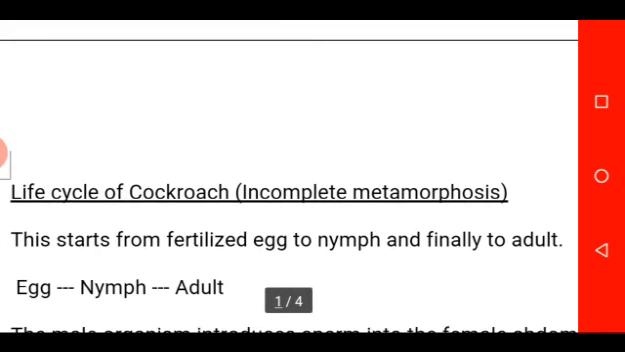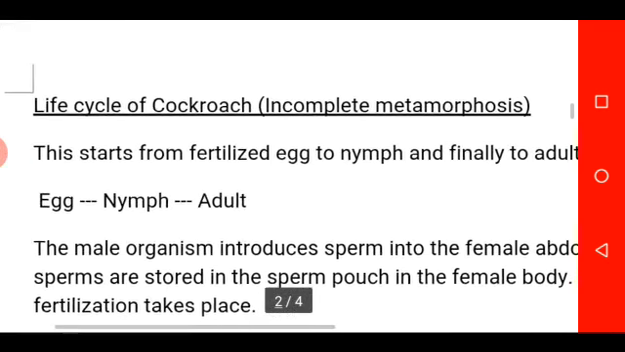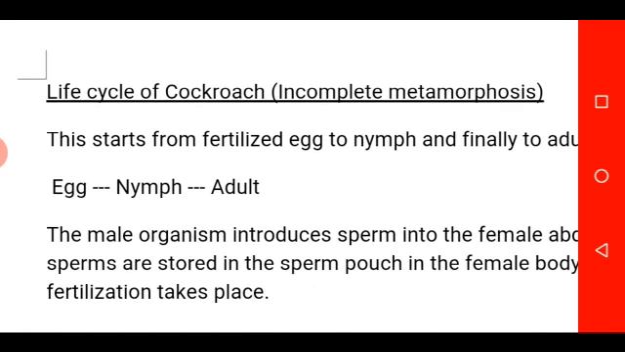Number 2, we are looking at the life cycle of a cockroach. Don't forget, cockroach undergoes incomplete metamorphosis. This starts from fertilized egg to nymph and finally to adult stage. The organism develops from egg to nymph to adult. So it has 3 stages of development, unlike complete metamorphosis, where we have 4 stages of development.